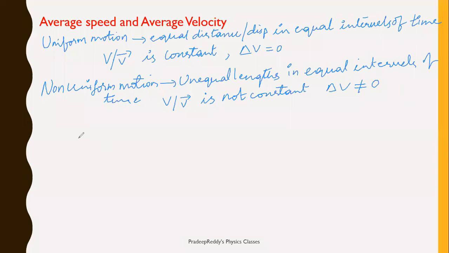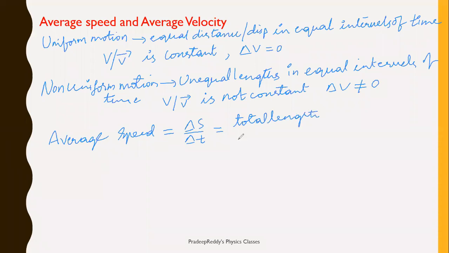And one more definition we have learned, it is average speed, which is equal to total distance traveled with respect to total time. That means total length traveled divided by total time. Delta S divided by delta T.